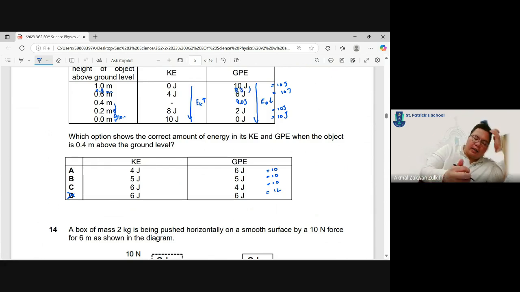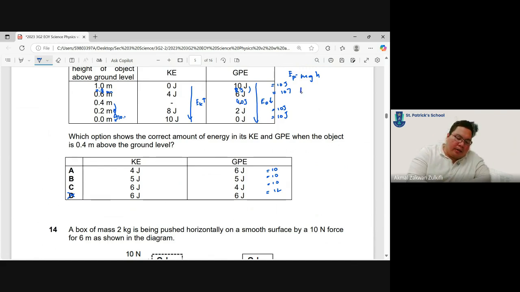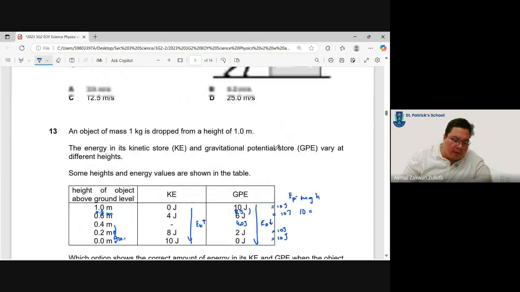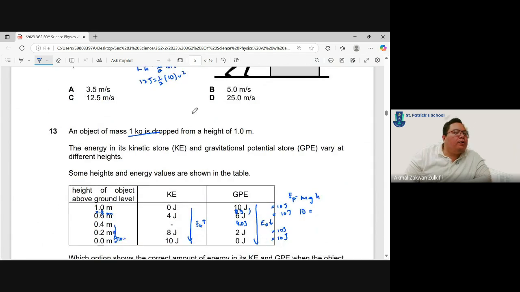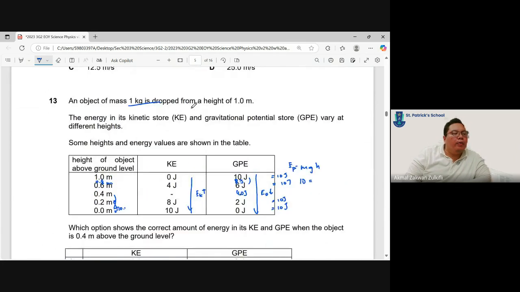The other, more tedious way is actually we do mgh. You know EP equals to mgh, so at the start we can already find the mass first. We know that 10 joules is equals to m. I don't know the m. They never give me the mass of the box, right? Oh, they did. Oh dear. Sorry. See, this is why you need to go and read all the information first. So m is equals to 1.0 kg, dropped from a height of 1.0 meters. See what happens when you don't read the question? It gives you already.